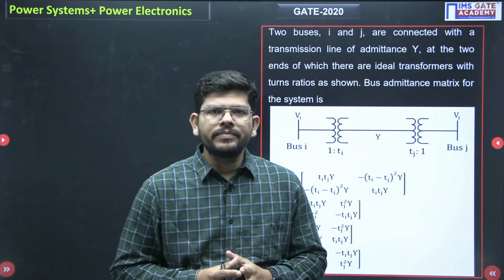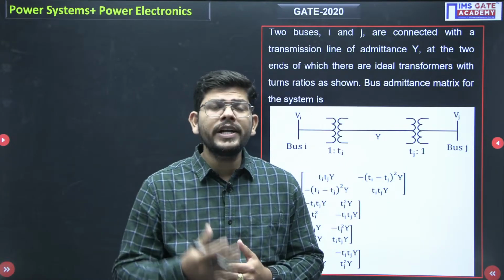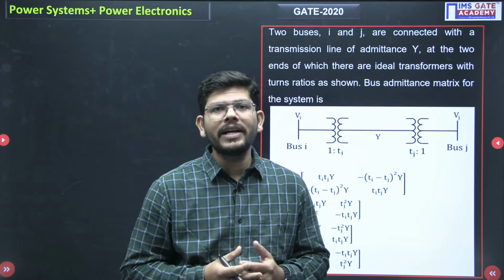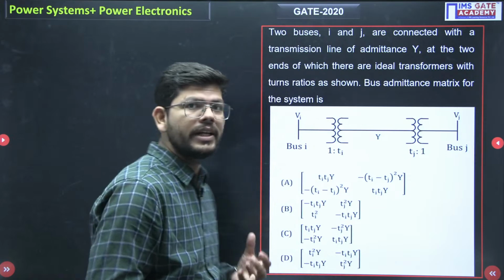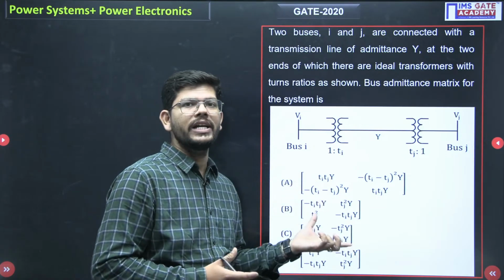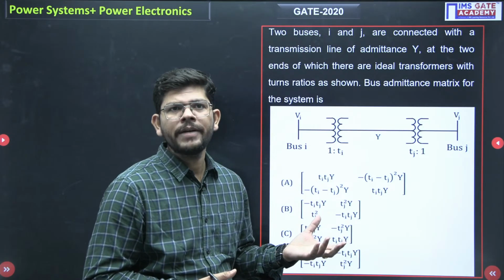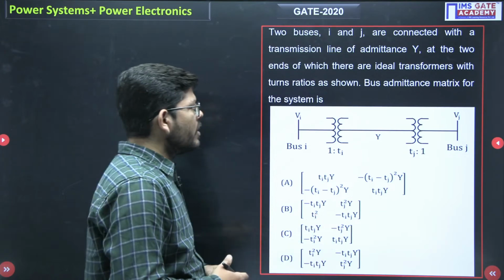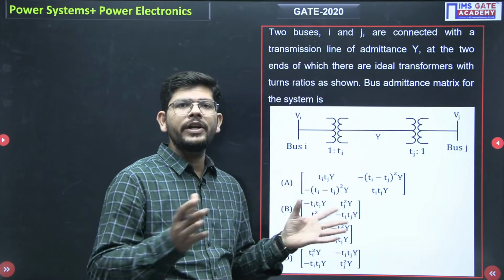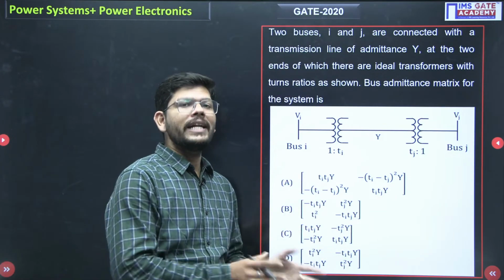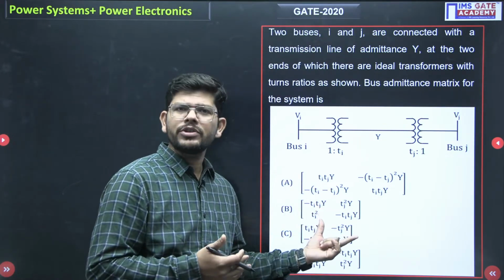So normally, we are habituated to forming the Y bus matrix just by the inspection method. But if we see something like this, which is not a usual condition, we are in a problem. If you have practiced how to write the Y bus when there is a transformer in between two buses, then it's a very simple question for you.